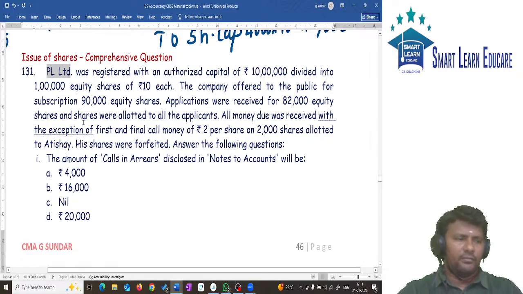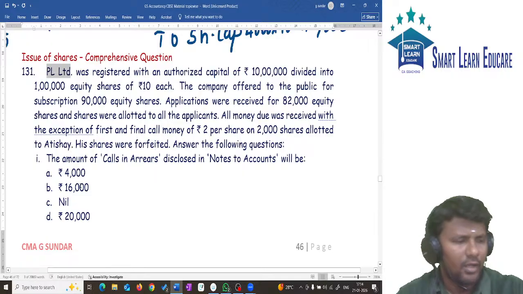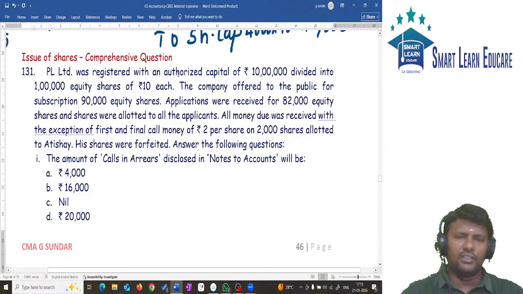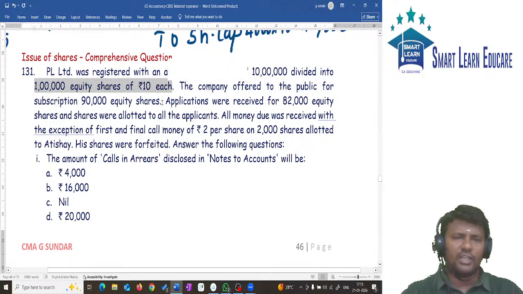PL Limited registered with the authorized capital of rupees 10 lakh, divided into 1 lakh shares of rupees 10 each. The company offered to the public 90,000 equity shares.